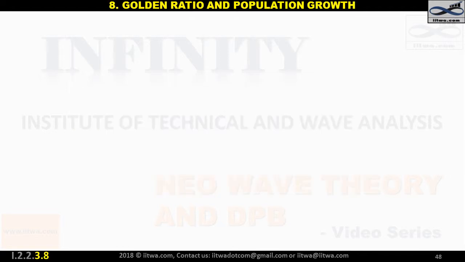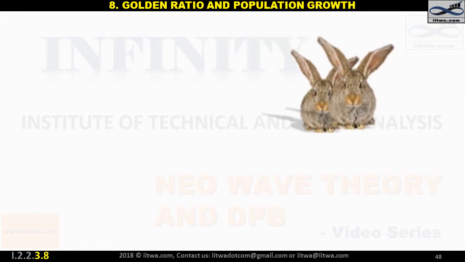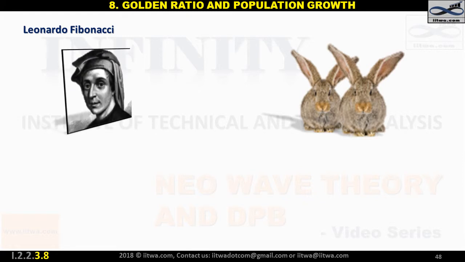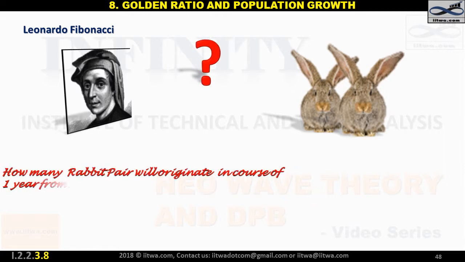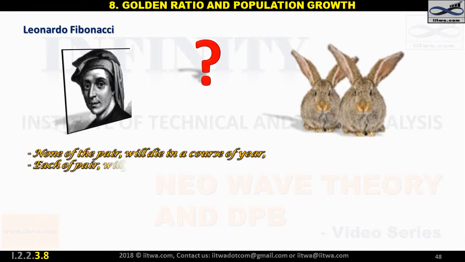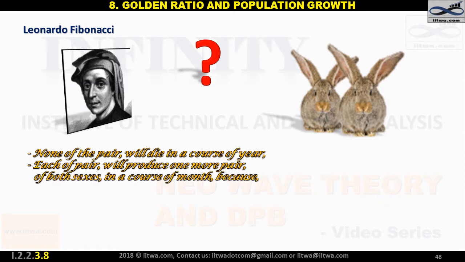Population growth can be best understood by studying the rabbits' reproduction system. Fibonacci, in his book Liber Abaci, tried to show the Fibonacci sequence in rabbits' growth. He asked how many rabbit pairs will originate in the course of 1 year from a single 1-month-old pair of rabbits. To do this, he assumed none of the pairs will die in the course of the year, and each pair will produce 1 more pair of both sexes in the course of a month, because the gestational period of a rabbit is 1 month.